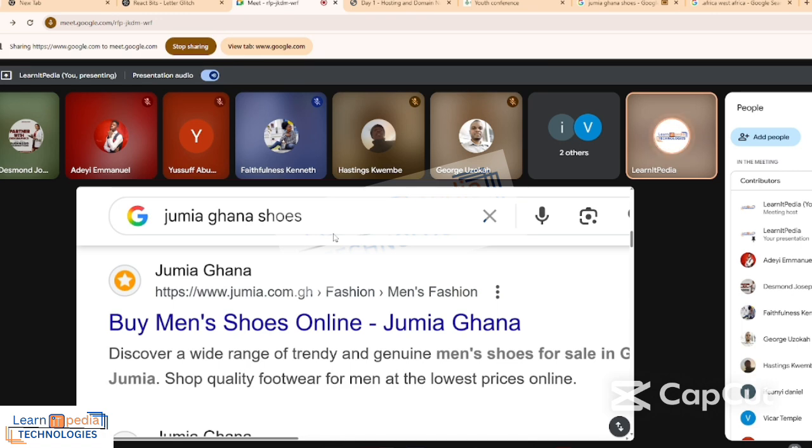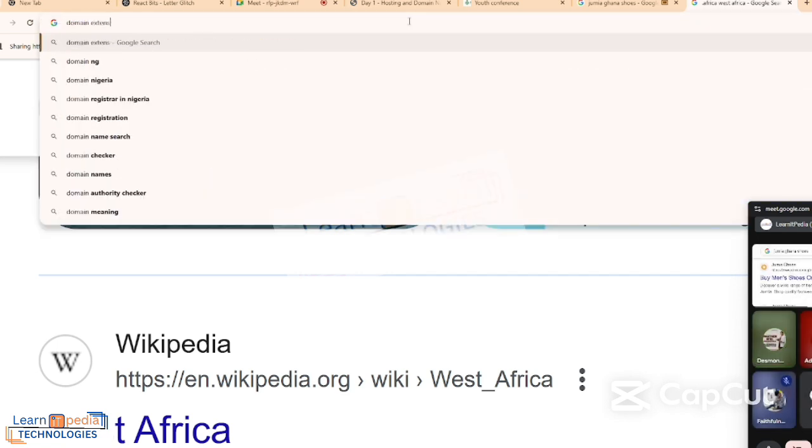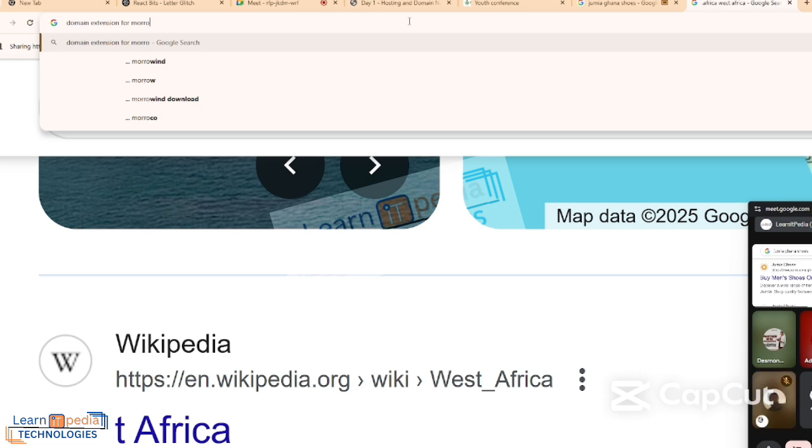Do you get it now? So I'm focusing only on Nigeria. Then if I'm in Nigeria, you can get remote jobs. You want to build a website for somebody in Morocco. Just go online and search for the domain extension for Morocco. Let me even look for it so you understand. Just go to Google now. You can even add AI. Domain extension for Morocco. It will bring it up. Do you get it now?